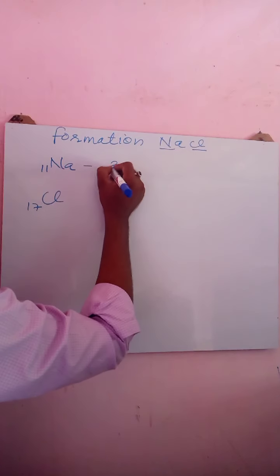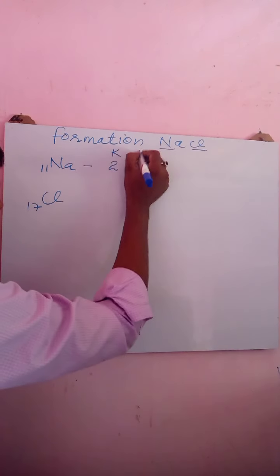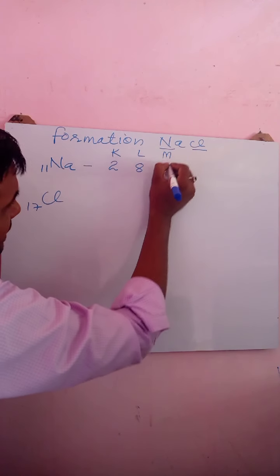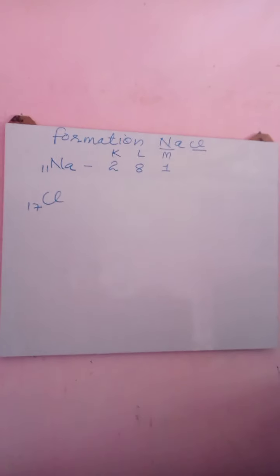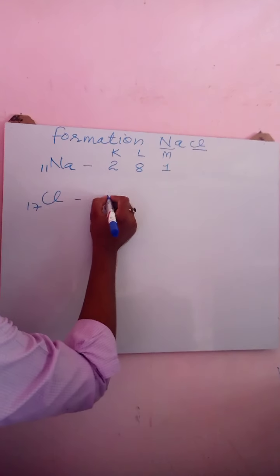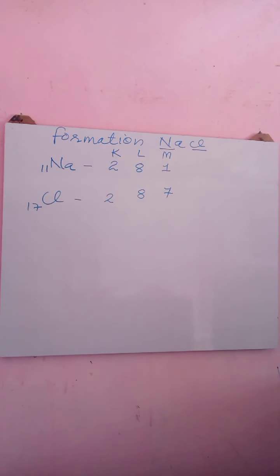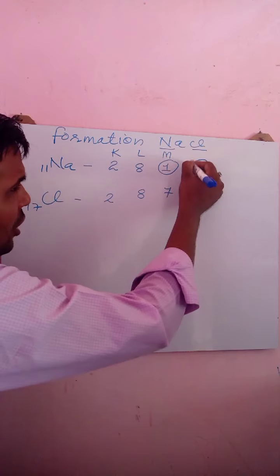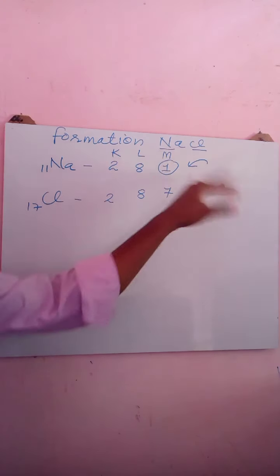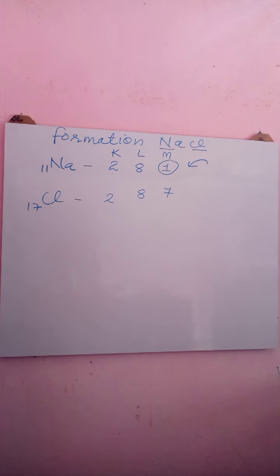Electronic configuration of sodium: K shell 2 electrons, L shell 8 electrons, and M shell contains 1 electron. Electronic configuration of chlorine: K shell 2, L shell 8, M shell 7 electrons. Now from the electronic configuration of sodium and chlorine, it is clear that to become stable, either this sodium atom needs 7 electrons or it should lose 1 electron